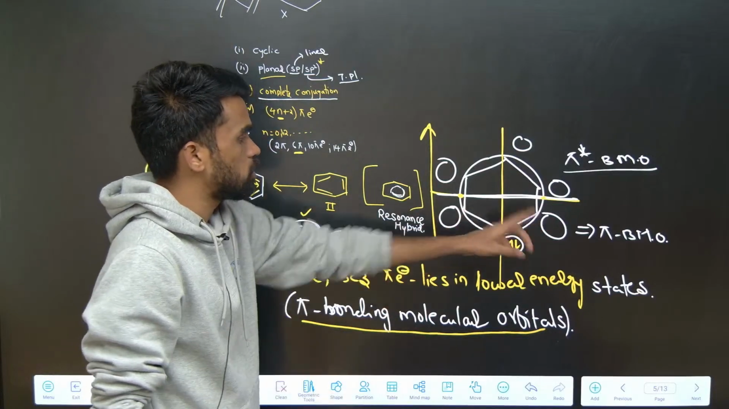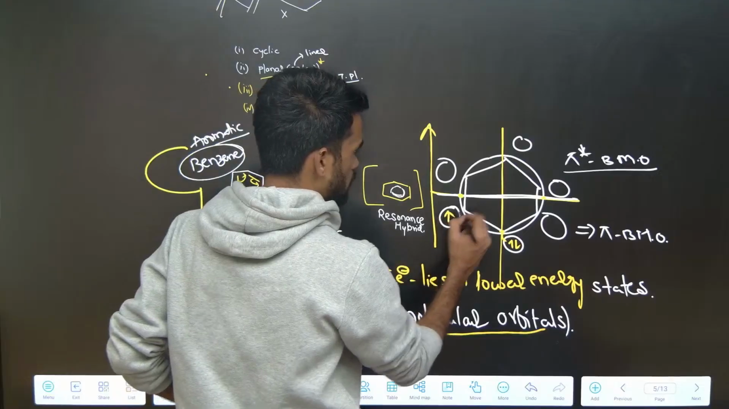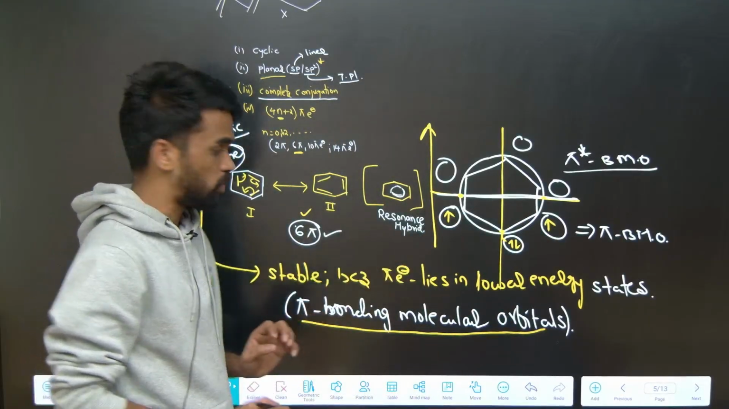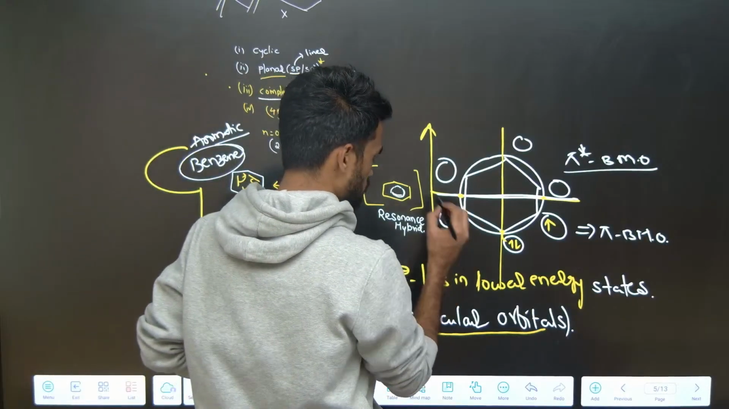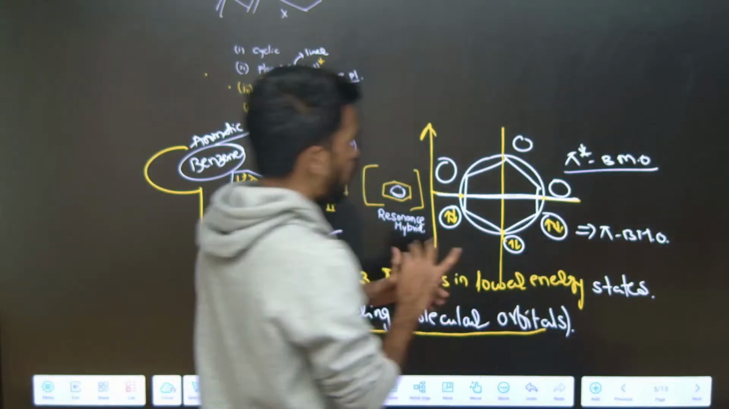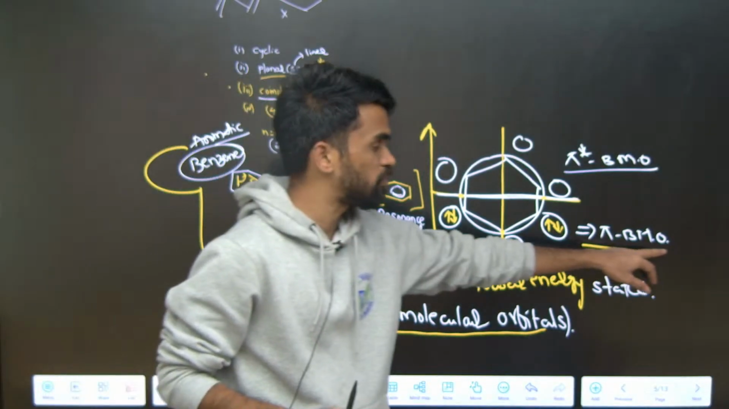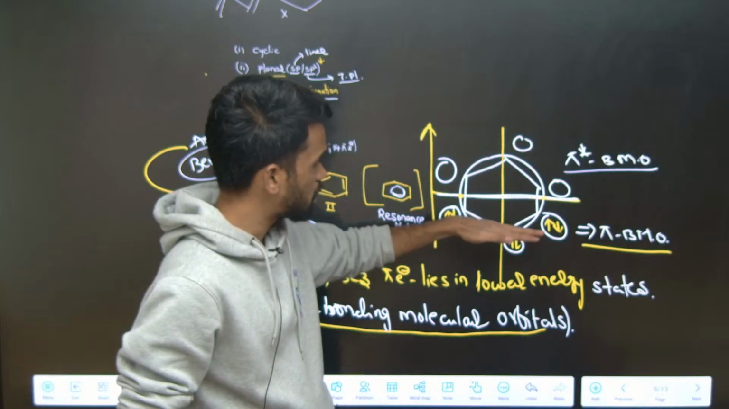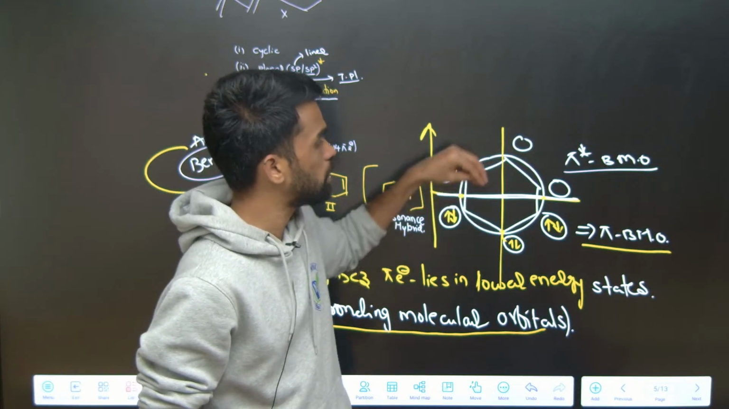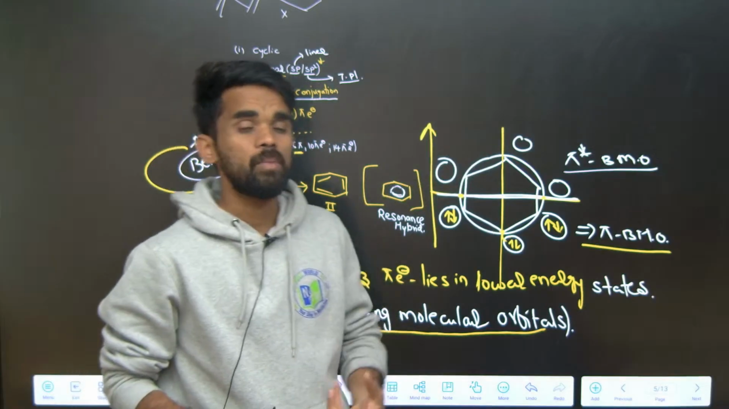How many are there? 2 are there. Now fill 1 electron here and 1 more electron here. There are 6 electrons, 4 electrons are over. Next, the 5th electron goes like this, and the last 6th electron comes here, therefore all the bonding molecular orbitals are filled. Only lower energy orbitals are filled, and higher energy orbitals are empty. So whenever you are filling only lower energy orbitals, those molecules are stable.